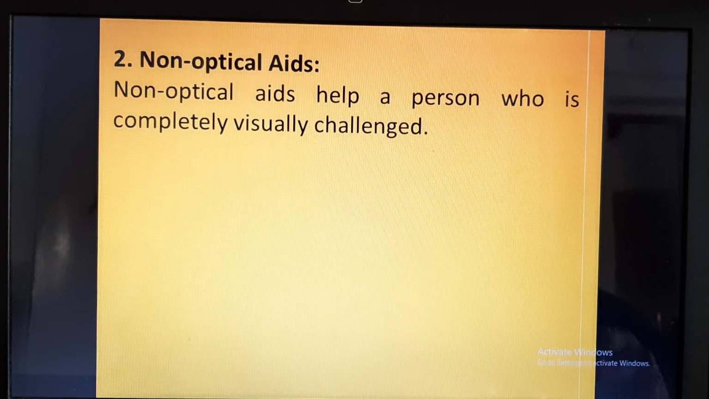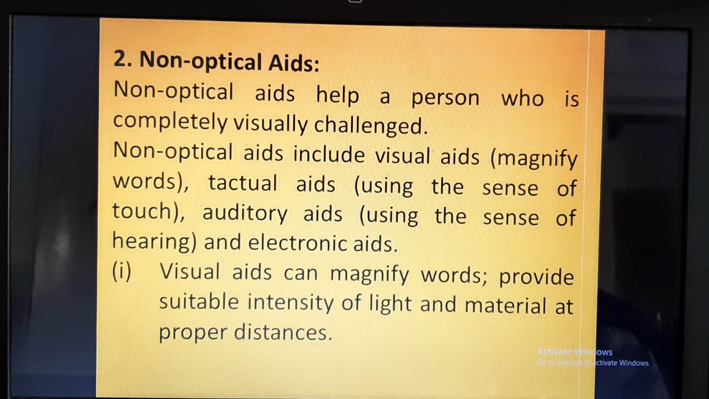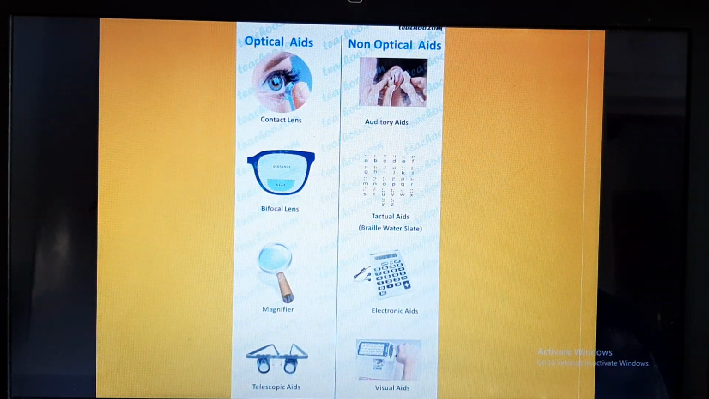Now we'll see non-optical aids. Non-optical aids help a person who is completely visually challenged. Non-optical aids include visual aids, which magnify words, tactile aids, and auditory aids. Visual aids can magnify words and provide suitable intensity of light and material at proper distances. Here you can see a few optical aids and non-optical aids.